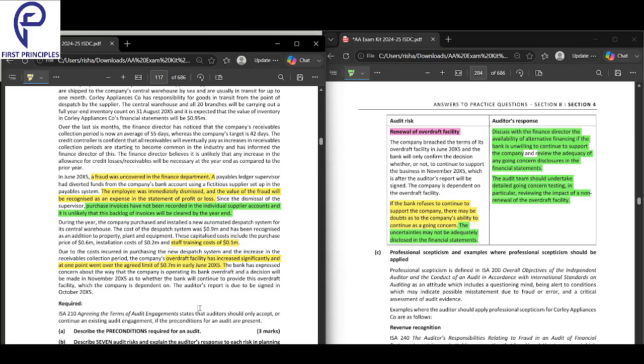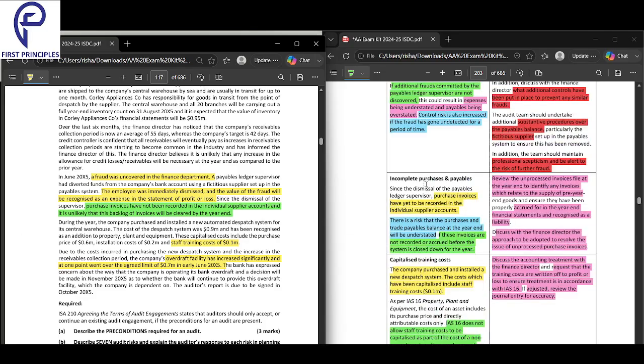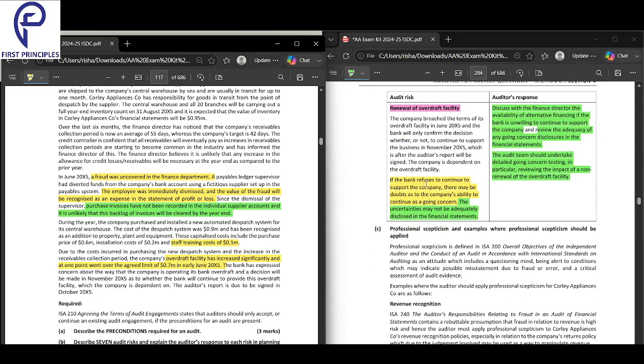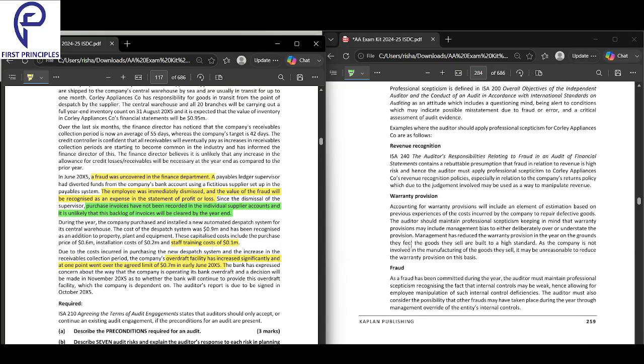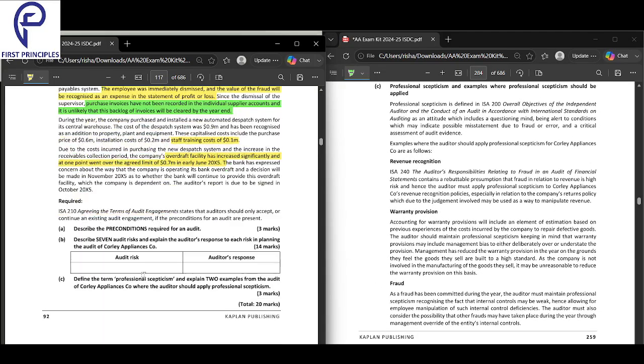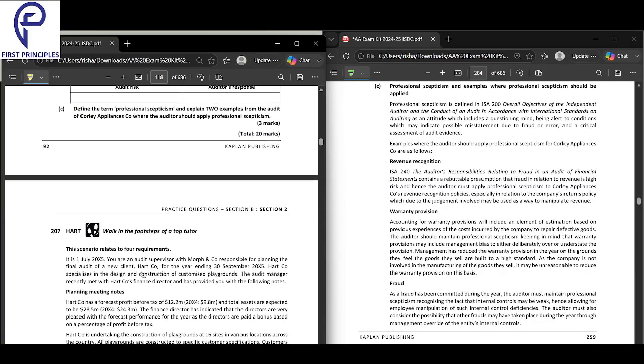That's it. Okay. So what is this? Renewal of an overdraft facility. So that is about this. Okay. Moving into the last part here.